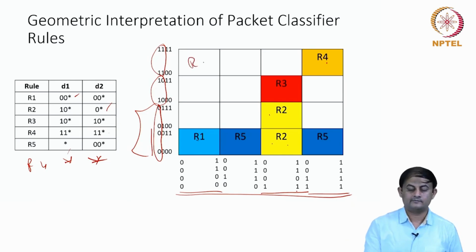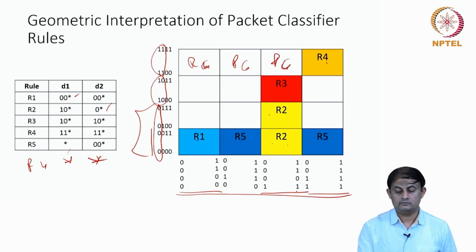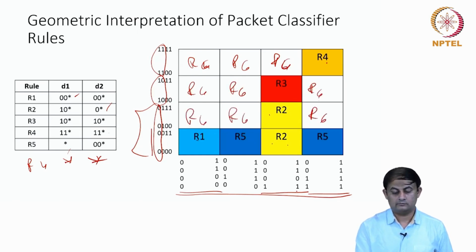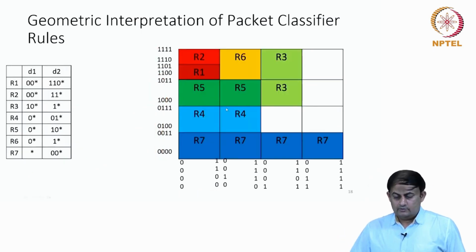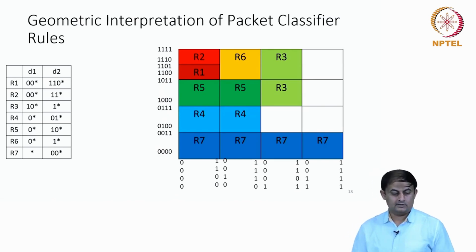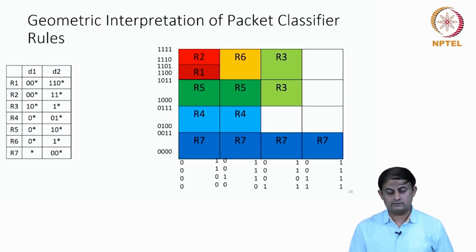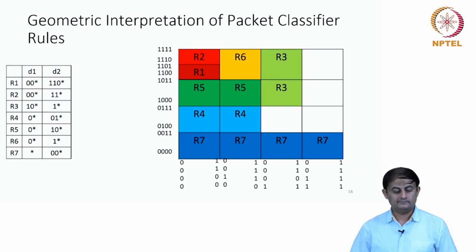So I can write R6 in this, this is 6, and remaining all boxes. Now this classifier is complete. So maybe we'll take one more example. Here is a classifier with 7 rules. I think we used this example earlier as well. If you take this classifier with 7 rules, how would the labeling look on the 2-dimensional space?